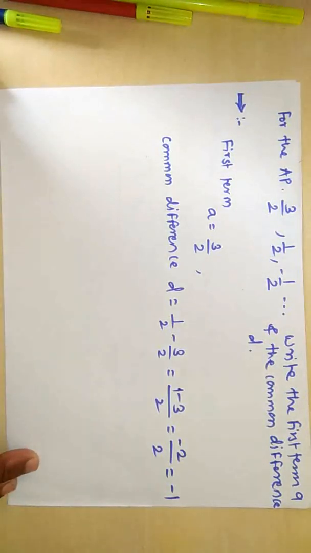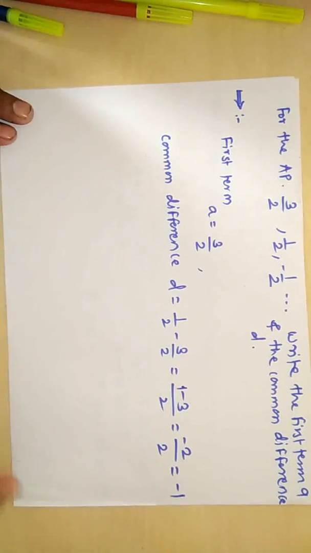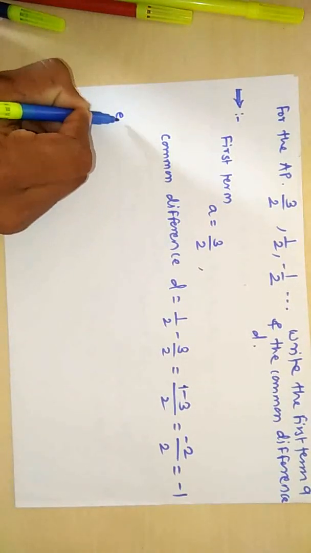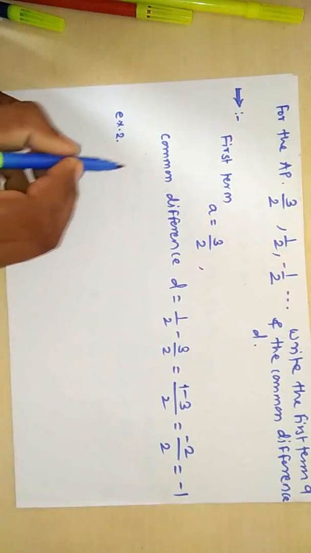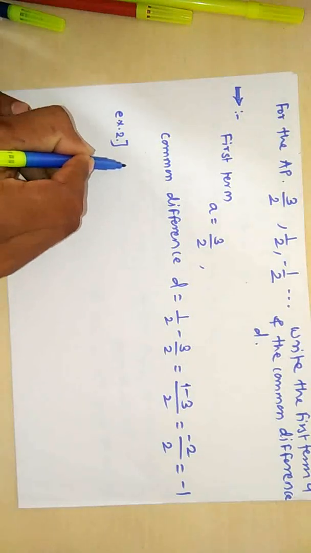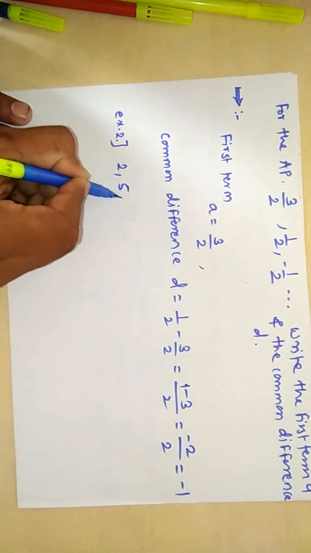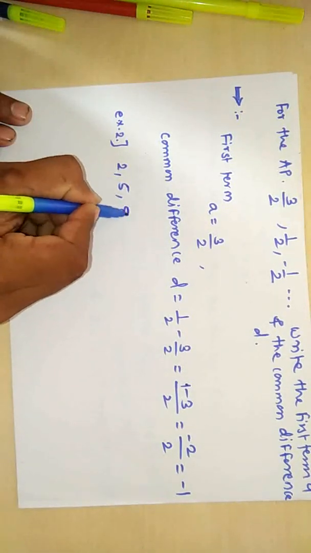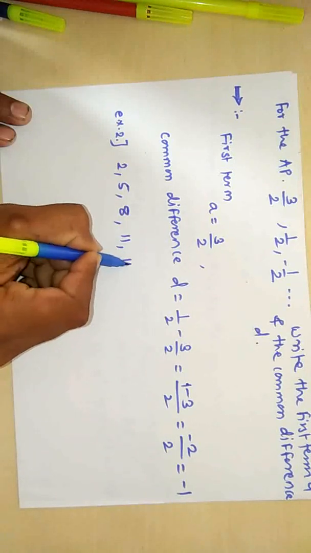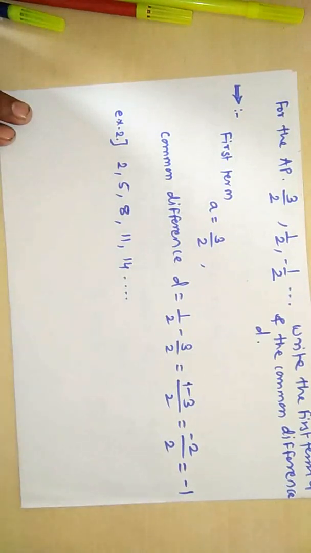Now I will give you another example, example number 2. The number series is 2, 5, 8, 11, 14, and so on.